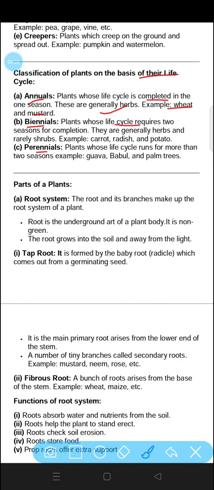Biennial plants give fruit 2 times; bi means 2. And perennial plants are those whose life cycle runs for more than 2 seasons. They give fruits for many years, for example guava, babool and palm trees. So this is the basis of classifying plants.